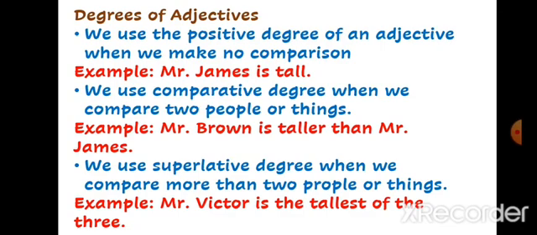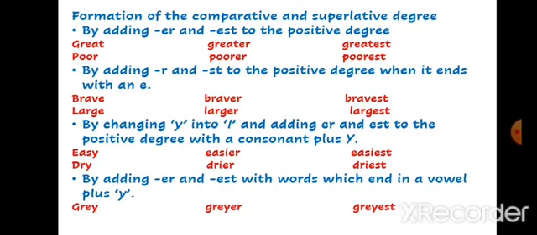So whenever you see "the" written before a blank, you will understand that the sentence should be written in the superlative degree, where a comparison has been made among more than two people or things. Some rules I have written here. You see, the formation of the comparative and superlative degree by adding -er and -est to the positive degree.